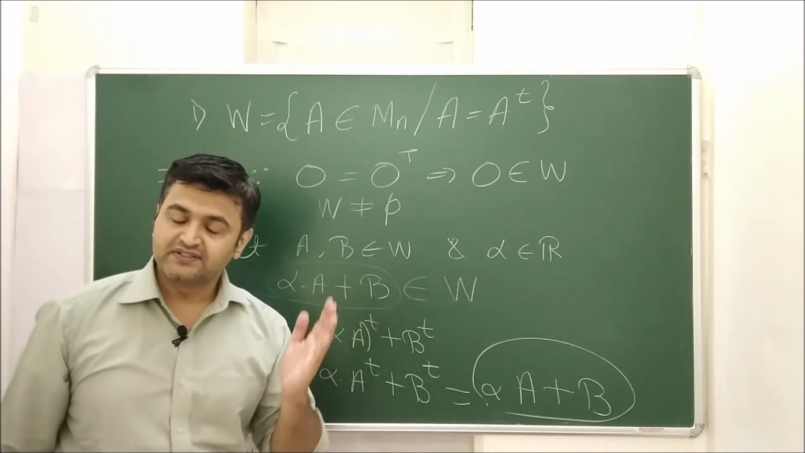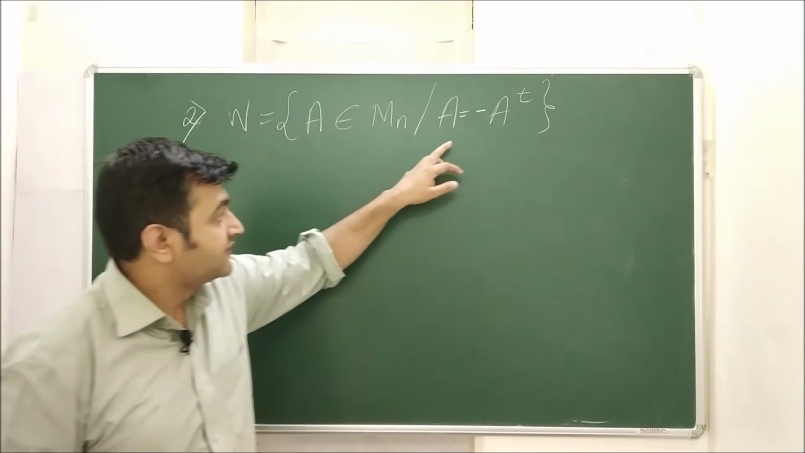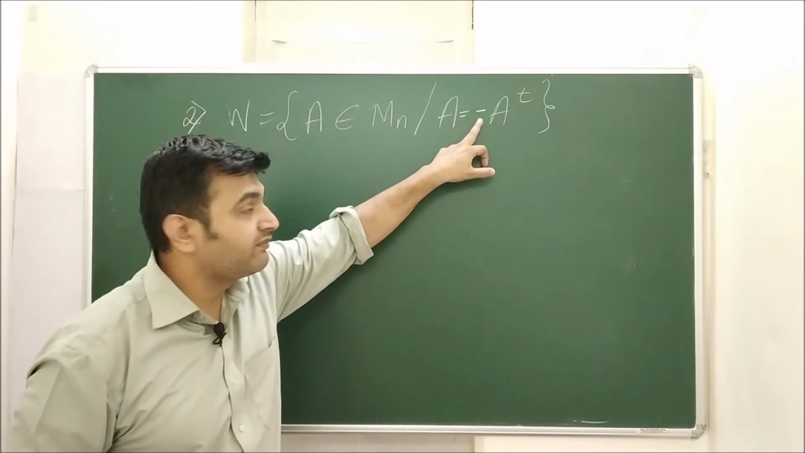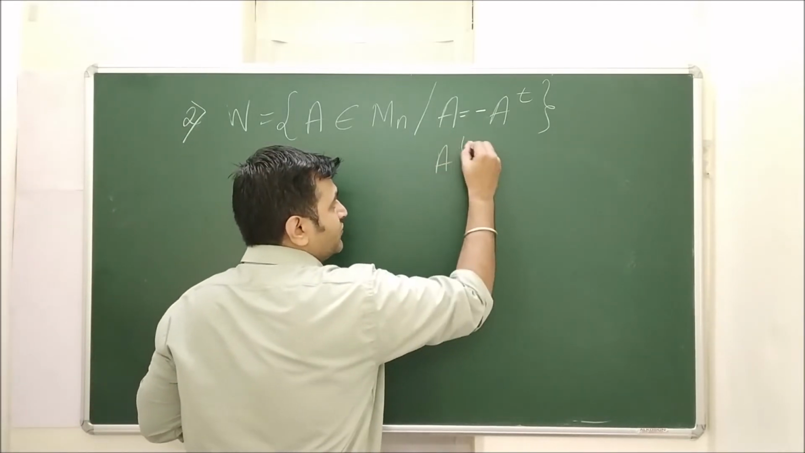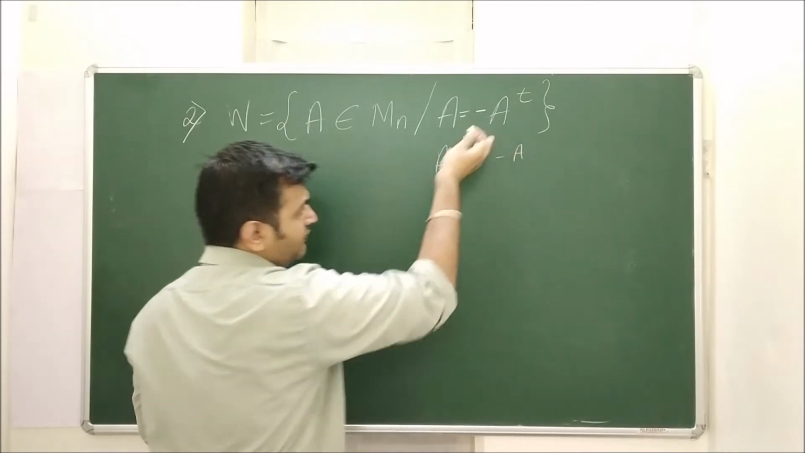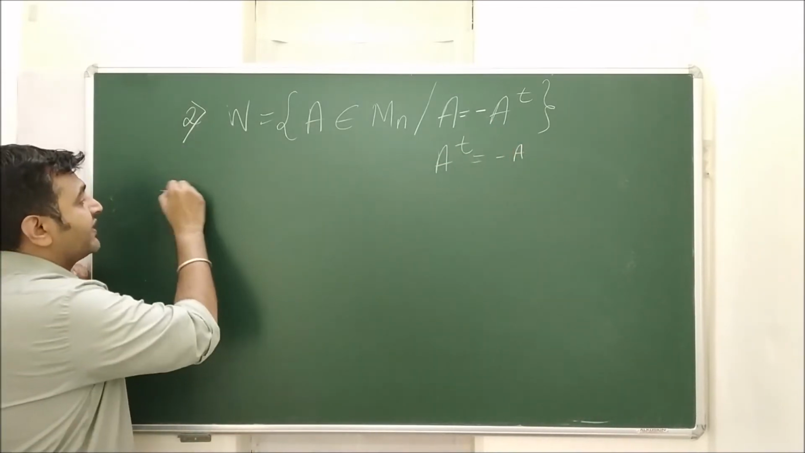Now let's go for skew symmetric matrices. So the second collection is those matrices such that when you take the transpose and give a minus sign, you get the matrix A. Or when you take the transpose, it is equal to minus A. Both are one and the same thing. So this is a collection of all skew symmetric matrices.